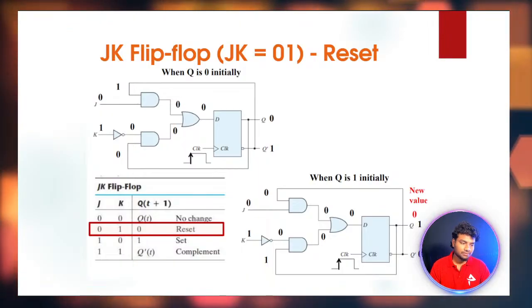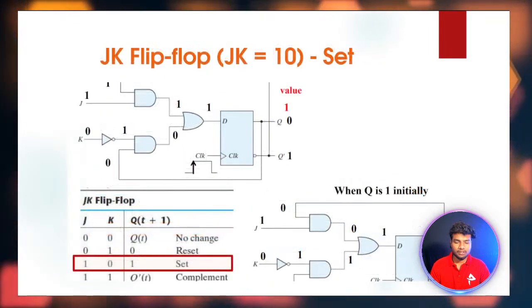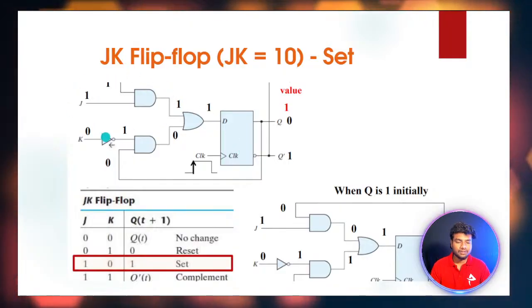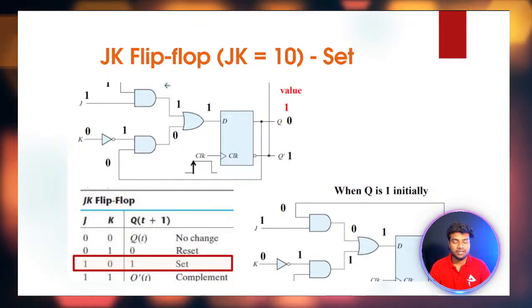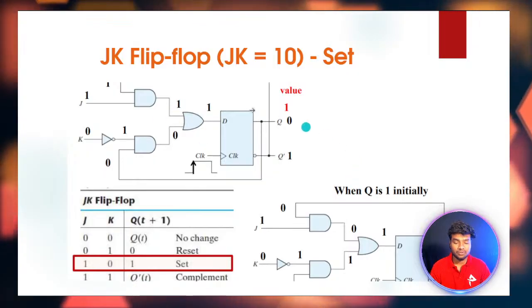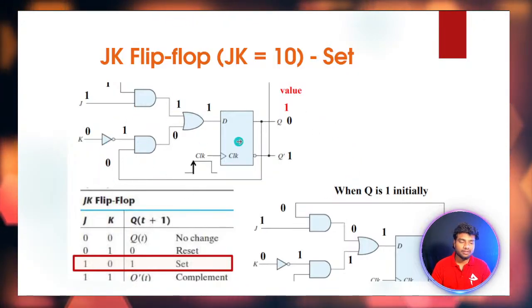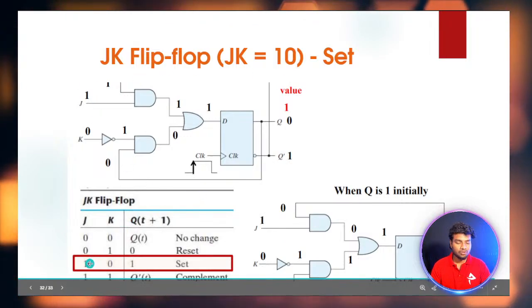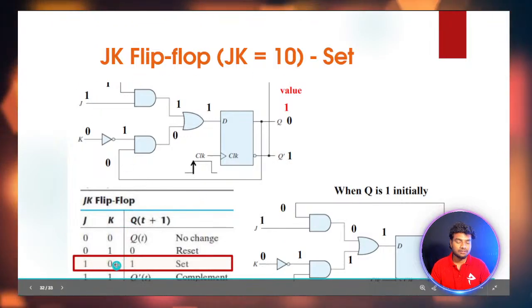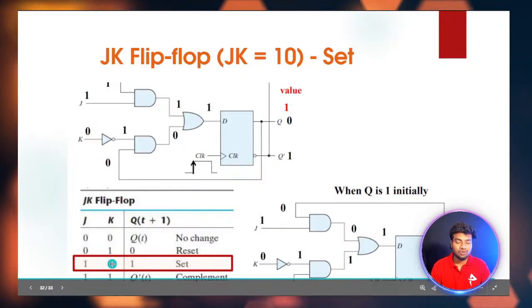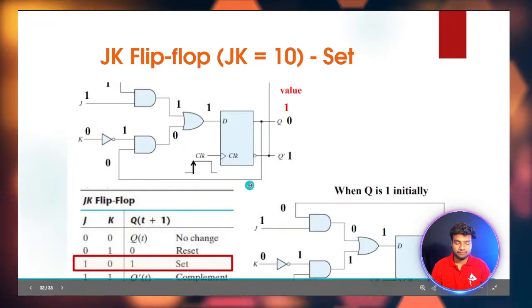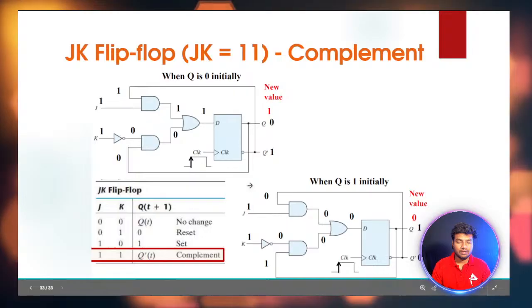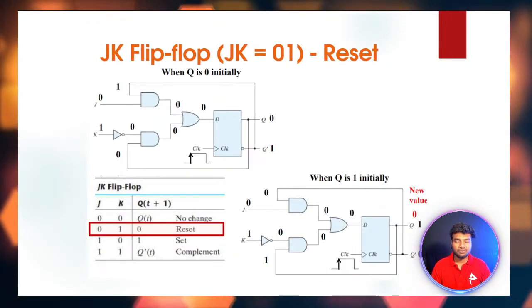Thanks for the nice session. And then this is the input combination of J equal to 1, K equal to 0. If you observe this, you can easily understand. So here, J equal to 1, K equal to 0, you will get 1 as the output. So this is how flip-flops work. So this is for today.